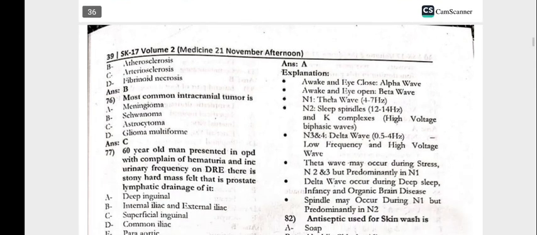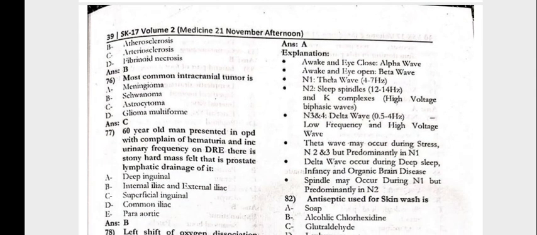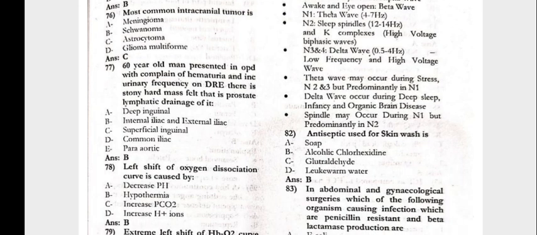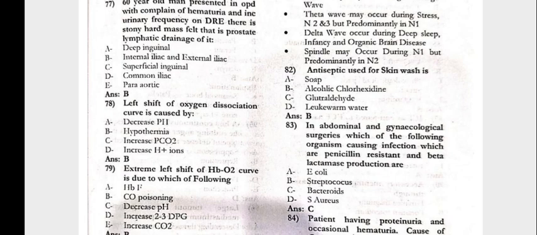That is going to be the atherosclerosis. 76. The most common intracranial tumor is the astrocytoma. A 60-year-old man is in the OPD with the complaint of hematuria and increased urine frequency. On DRE, a stony hard mass is felt in the prostate. The lymphatic drainage of it would be the internal iliac and external iliac.